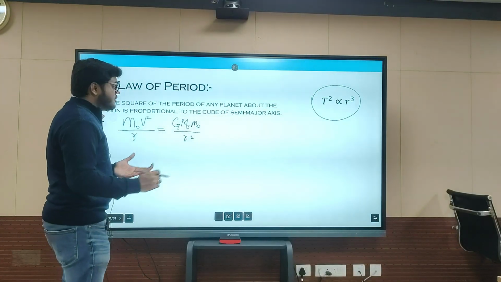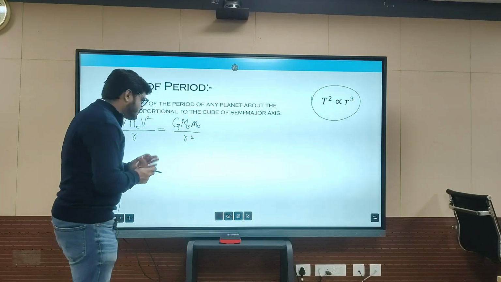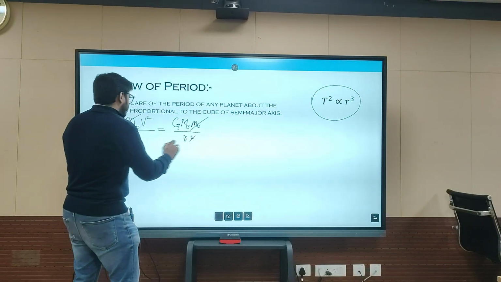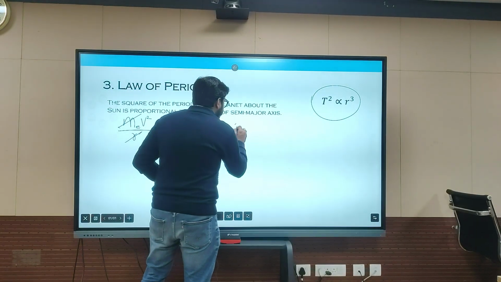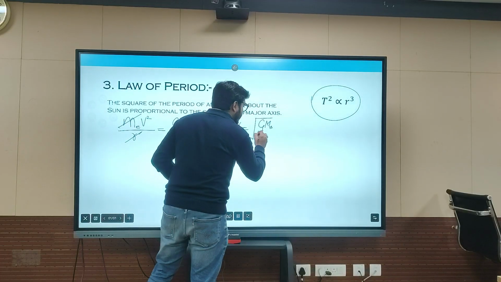You should know the value of G, which is 6.67 into 10 raised to minus 11 in SI units. Moving further, the mass of earth will be cancelled and one r will be gone, and the velocity will be v is equal to under root G mass of sun by r.